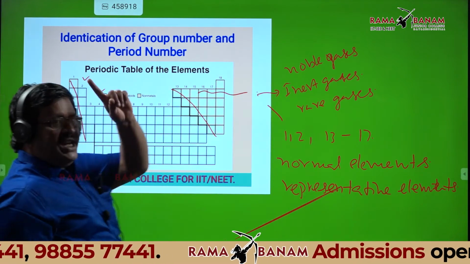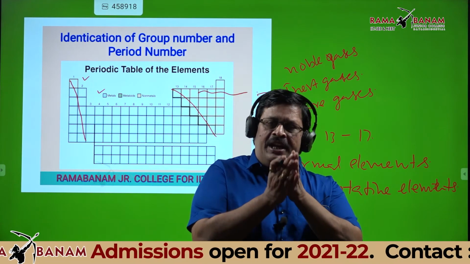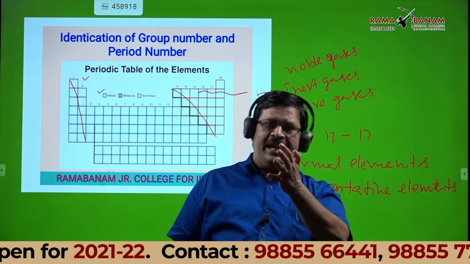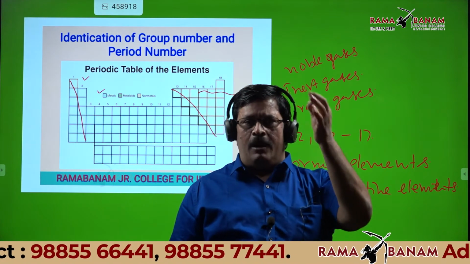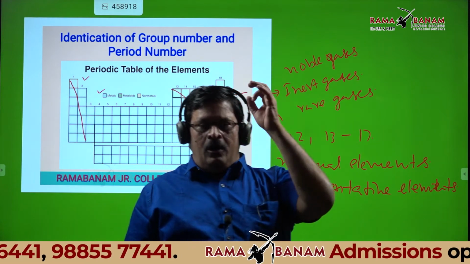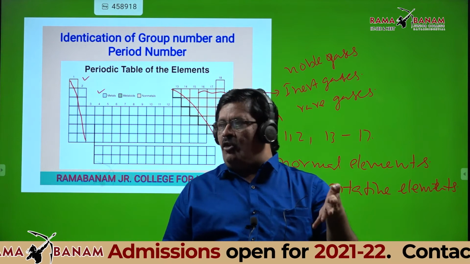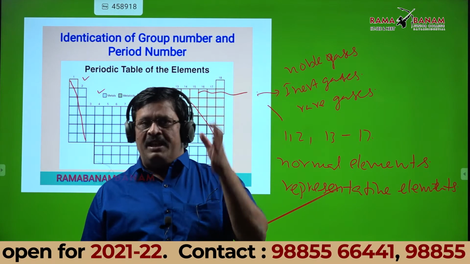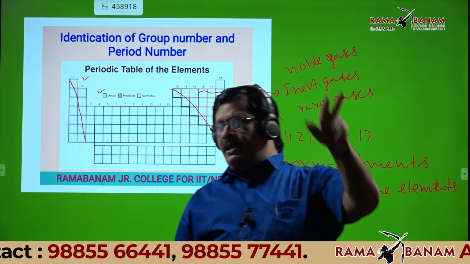Column 1 is group 1A. Normal elements are A. What it means is each and every group is subdivided into two groups, A and B. Column 1 is 1A, column 2 is 2A, column 13 is 3A, column 14 is 4A, 15 is 5A, 16 is 6A, 17 is 7A. One more time, listen to me, students.